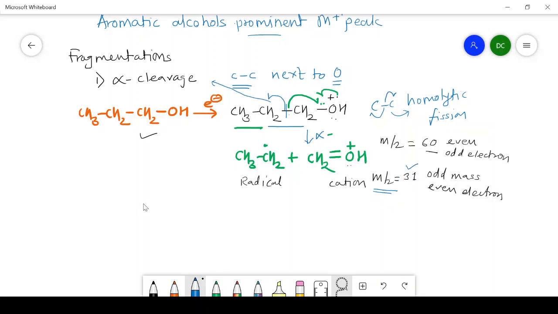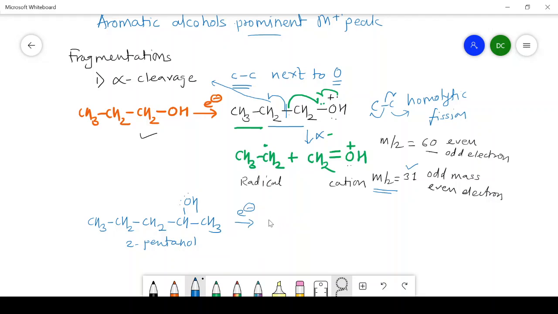Now, we will turn towards the secondary alcohol. Example is CH3, CH2, CH2, then CH, here there is OH and CH3. That is 2-pentanol. First step, ionization.